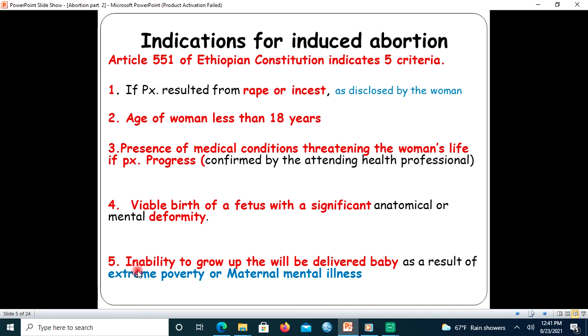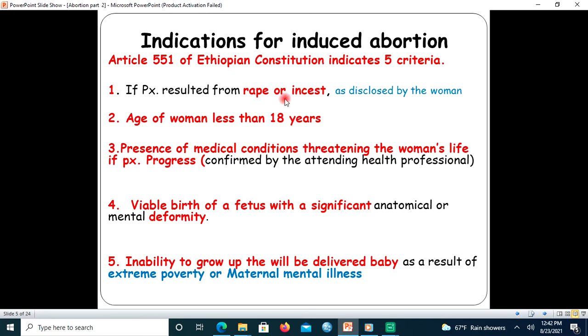The other thing, and the fifth, the last criterion: if the pregnant woman is unable to raise the delivered baby as a result of extreme poverty or mental illness. So these 5 criteria are the criteria listed in Article 551 of the Ethiopian Criminal Code and are adequate for having legal abortion.